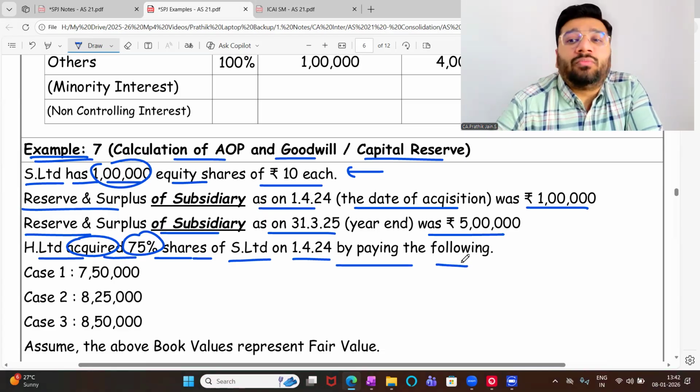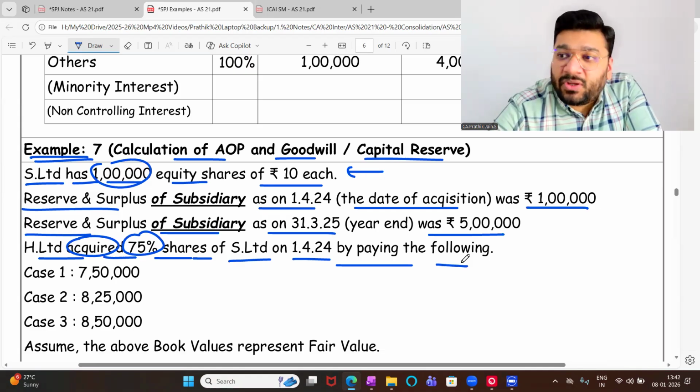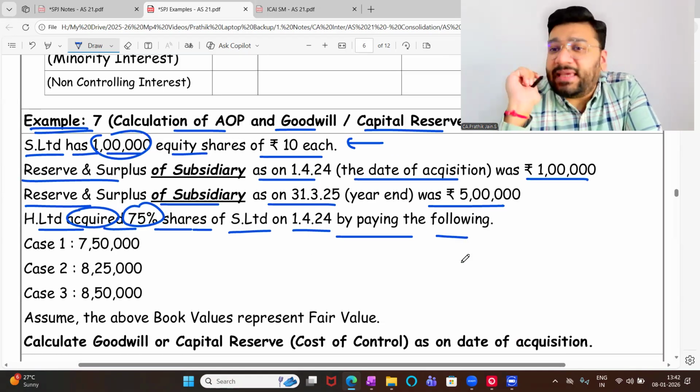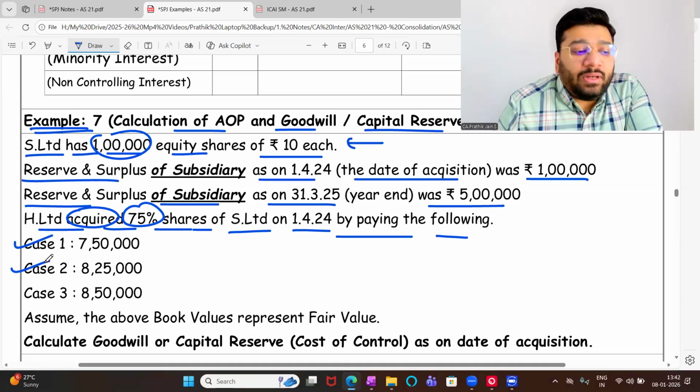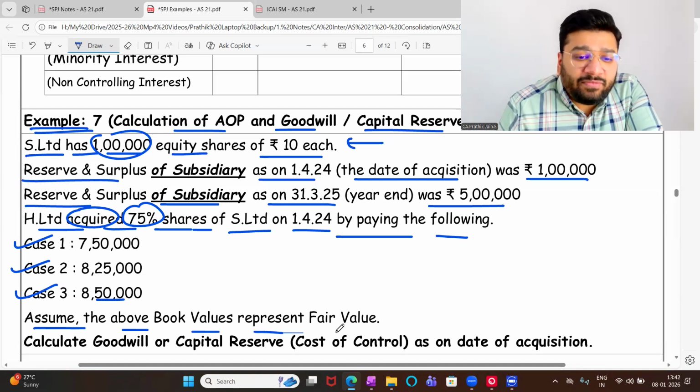This amount was paid to whom? To the company or to the old shareholders? Old shareholders. 3 cases I gave. One, had you paid 750, then what to do? Had you paid 825, what to do? Had you paid 850, then what to do? Assume the above book values represent fair value. Calculate goodwill and capital reserve.